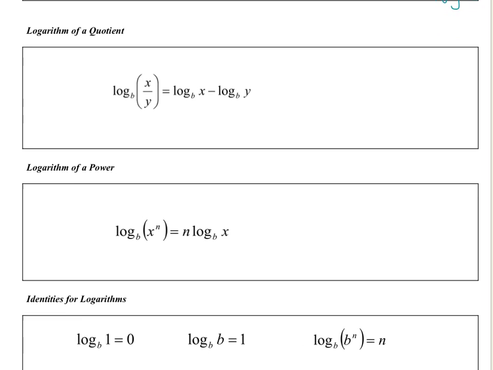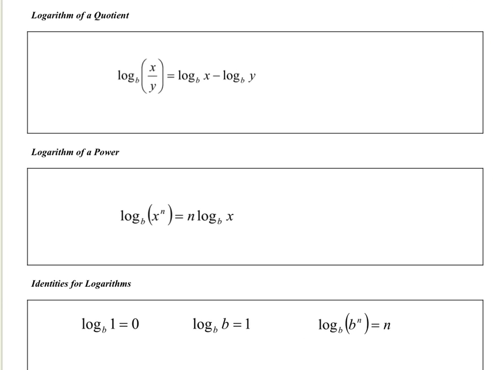The second property we have is the logarithm of a quotient. Very similar to the multiplication one, but you'll notice it is a subtraction here. If I have the log of, say, 2/3, I can split this into two logs, which would be log of 2 minus log of 3.